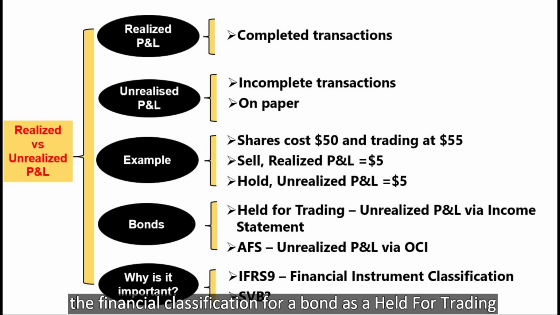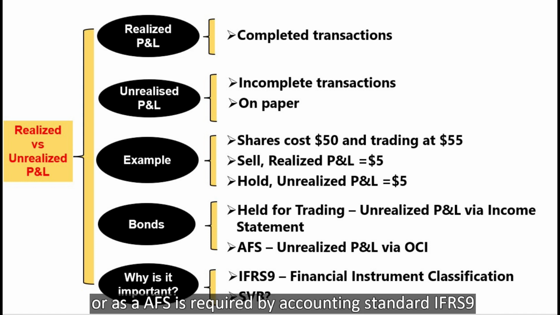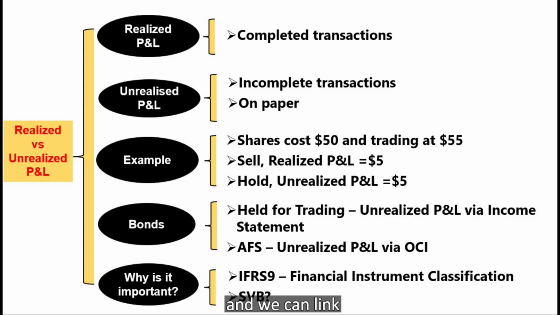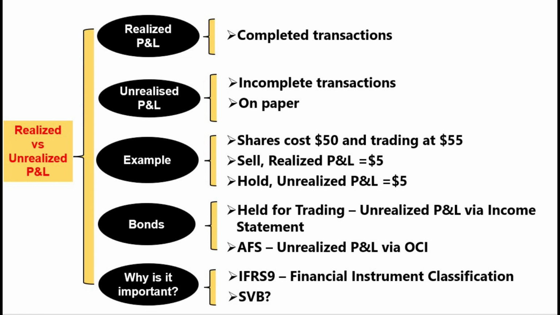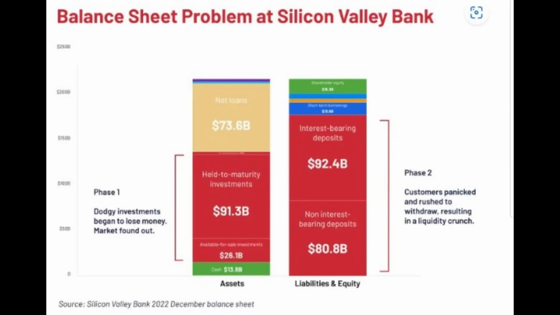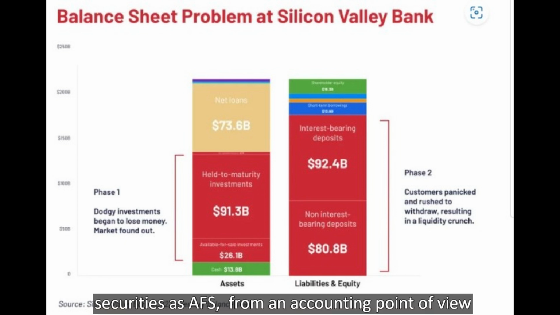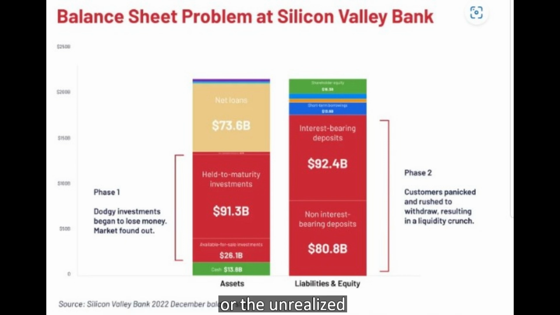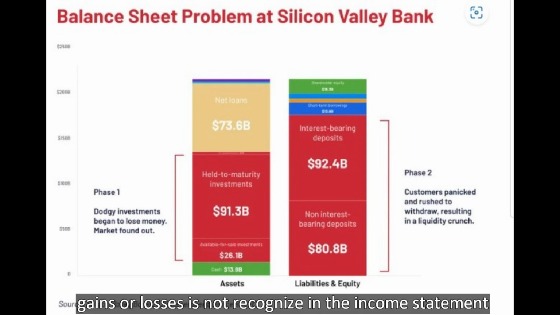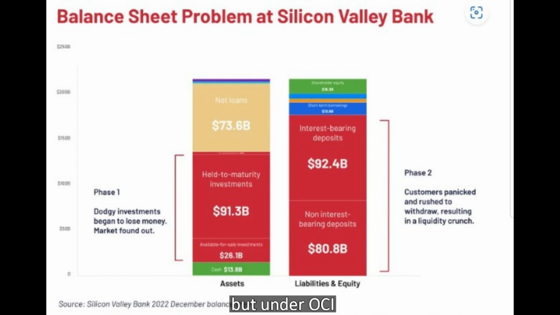The financial classification for a bond as held for trading or as AFS is required by accounting standard IFRS 9, and we can link this concept to understand the SVB event that happened earlier this year. By 2022, as shown in this graph, SVB owned $26 billion of securities as AFS. From an accounting point of view, the market value changes of the AFS, or the unrealized gains or losses, are not recognized in the income statement, but under OCI.